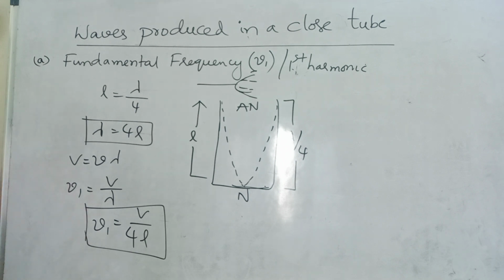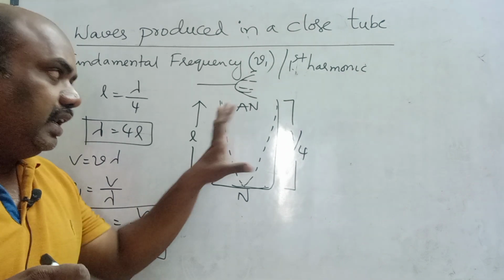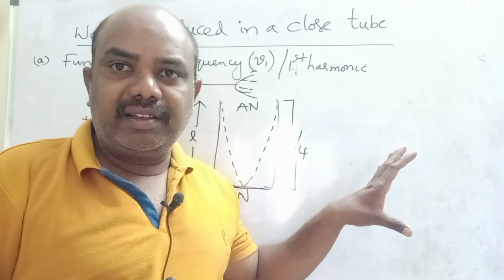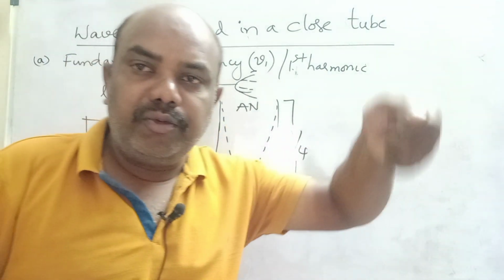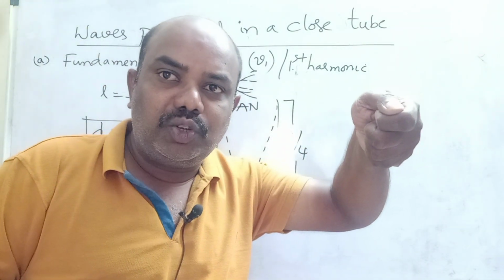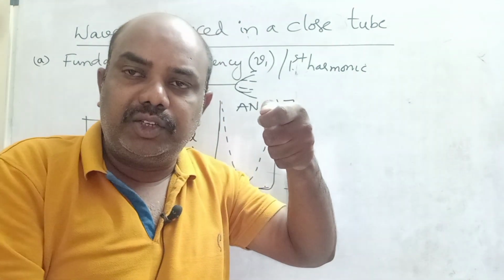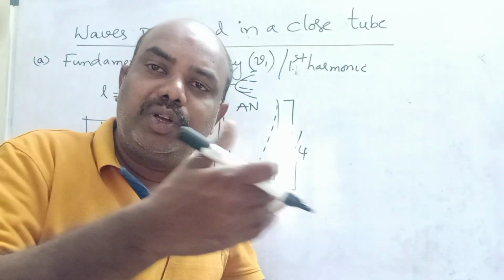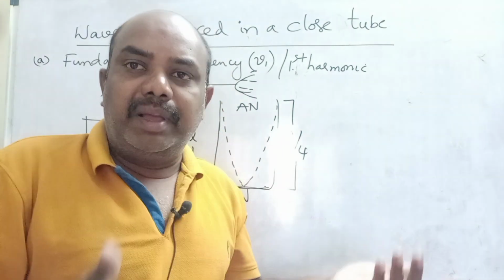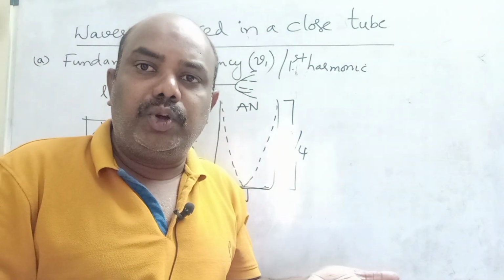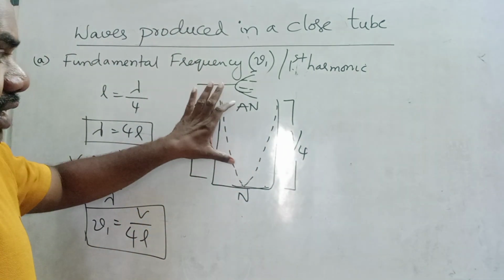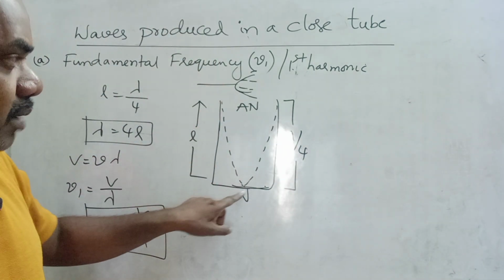Please note down, children. Length is constant. Closed tube length is constant. One vibrating tuning fork I placed just above the glass tube, so that these progressive waves enter into the tube and turn into stationary wave. Why? Because stationary wave is a combination of two progressive waves. Whenever it touches the obstacle, it bounces back.